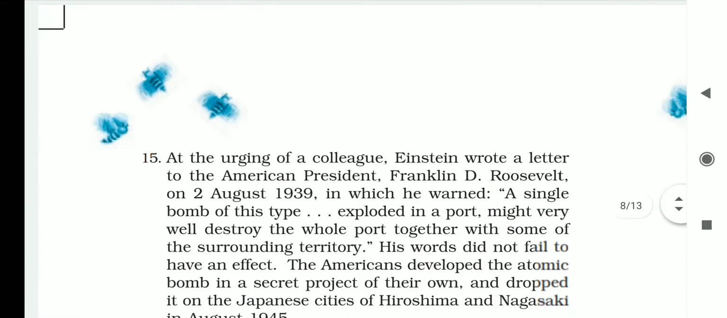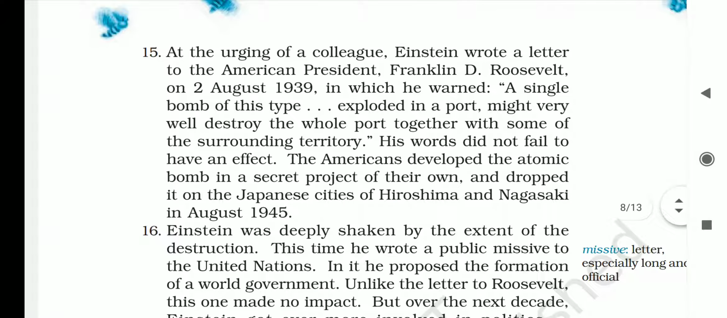Now, at the urging of a colleague, Einstein wrote a letter to American President Franklin D. Roosevelt on 2nd August 1939 in which he warned a single bomb of this type exploded in a port might very well destroy the whole port together with some of the surrounding territory. His words did not fail to have an effect. The Americans developed the atomic bomb in a secret project of their own and dropped it on the Japanese cities of Hiroshima and Nagasaki in August 1945.